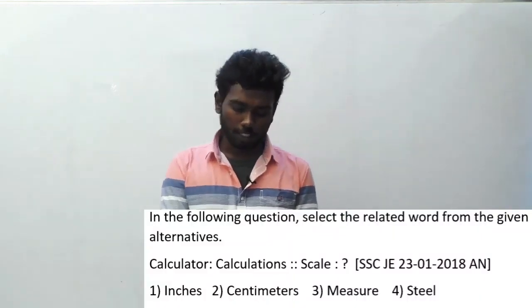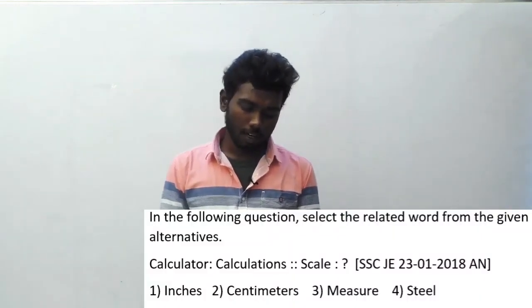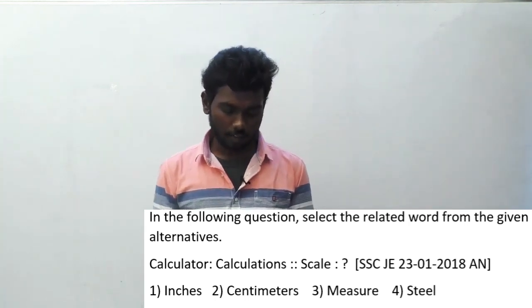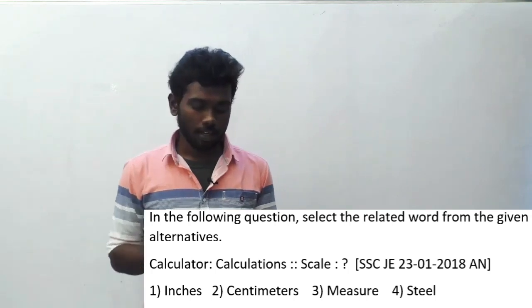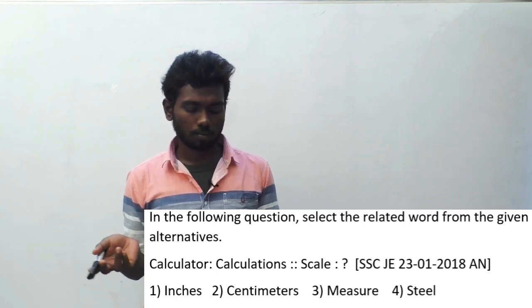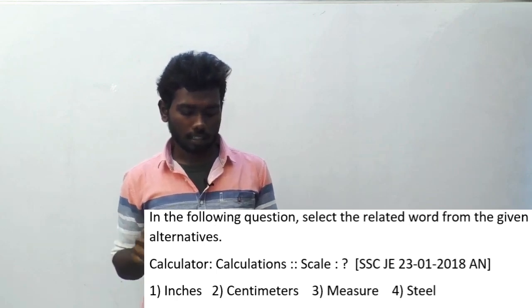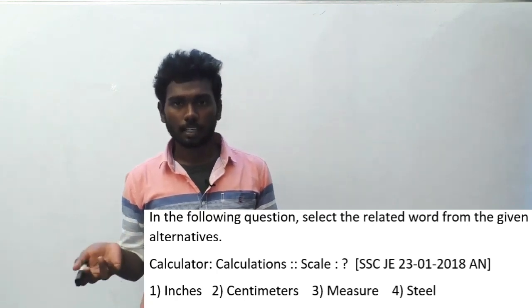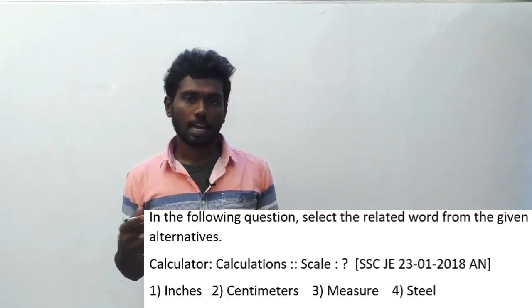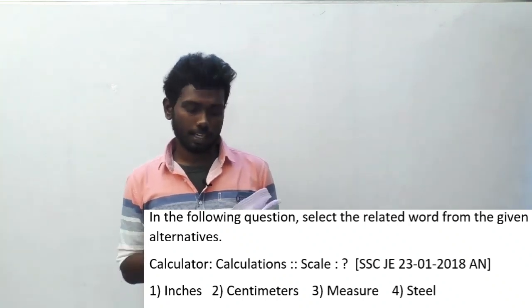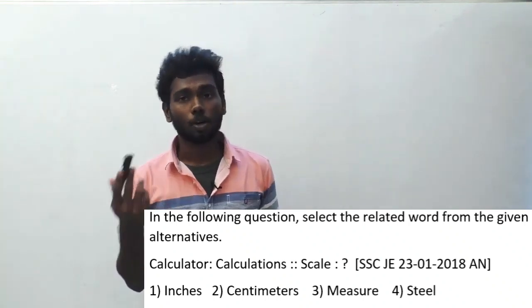In the following question, select the related word from the given alternatives. It means the verbal analogy question. Calculator is to calculation implies scale is to what? The options are inches, centimeters, measure, steel. This question was asked in SSC JE 23 January 2018 afternoon session, and it is a very easy question. What is the purpose of a calculator?